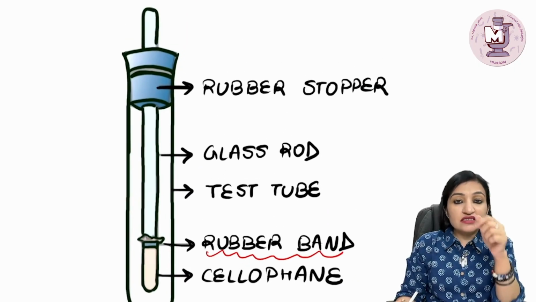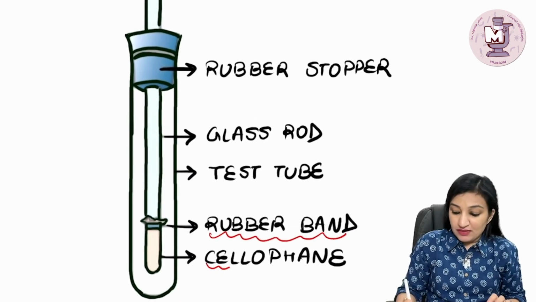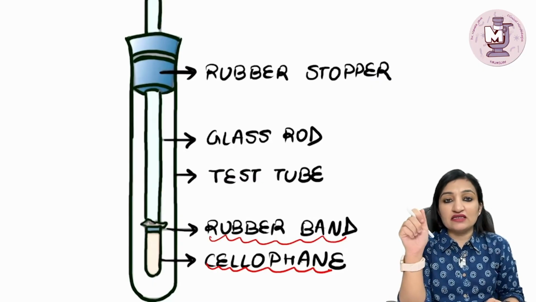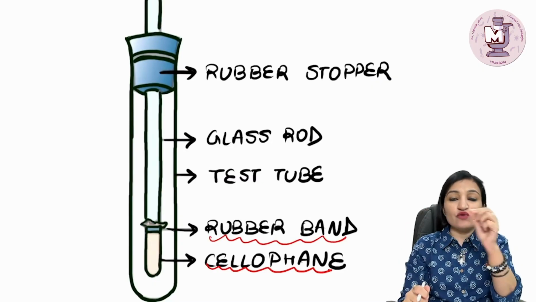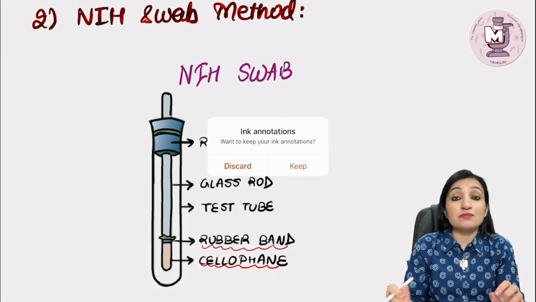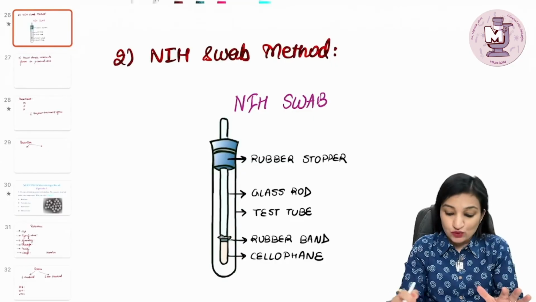Now, this glass rod with this cellophane tape attached to one of its ends is used to swab the perianal region, and then the cellophane tape is removed, put on a slide and examined under the microscope to look for the presence of the eggs. This is how a diagnosis is made.